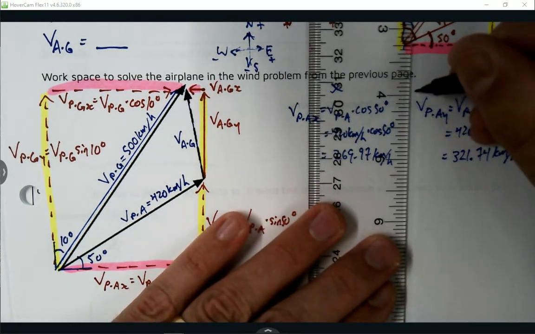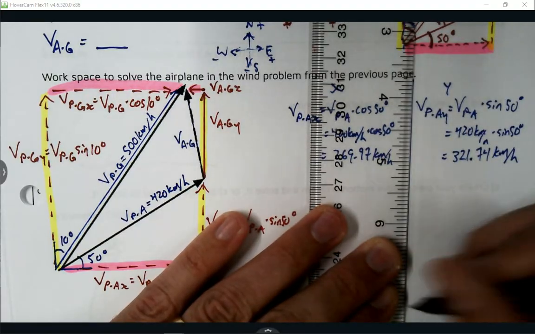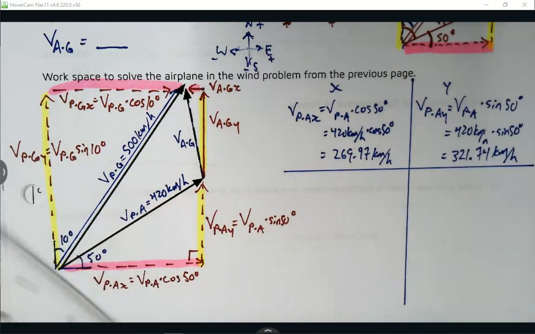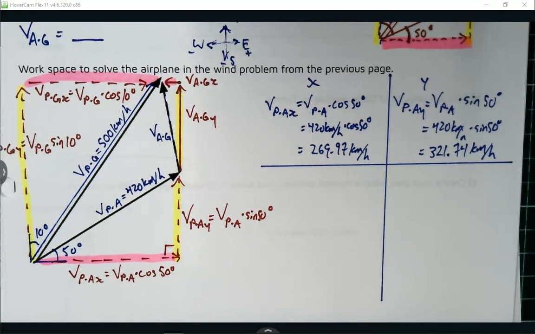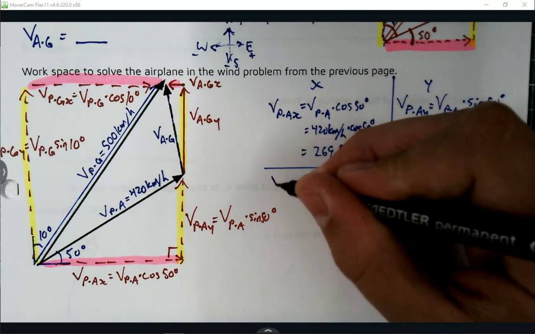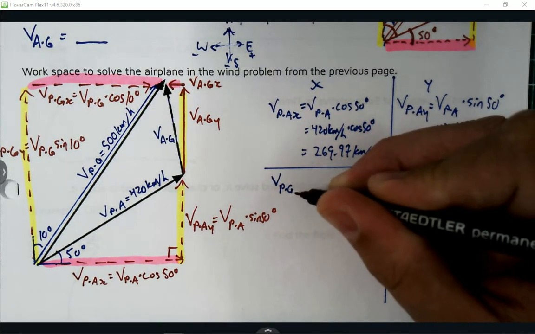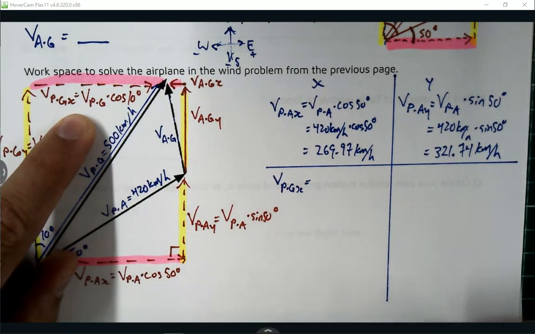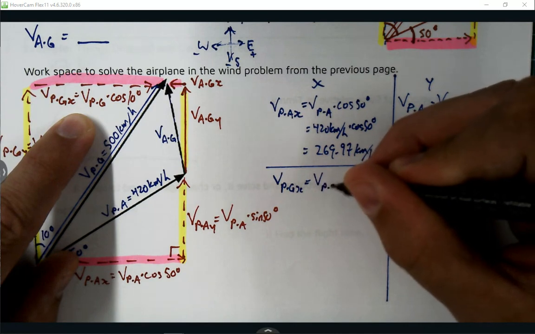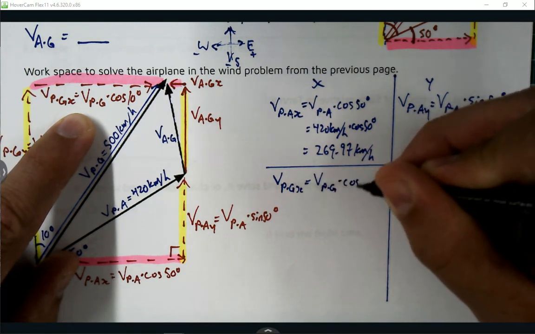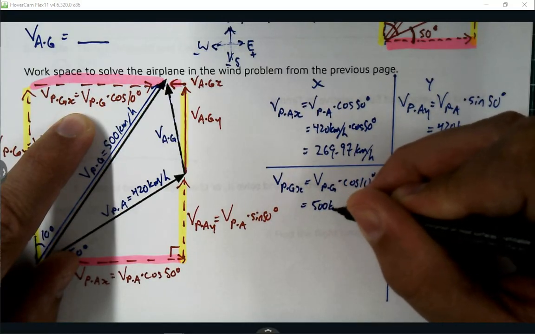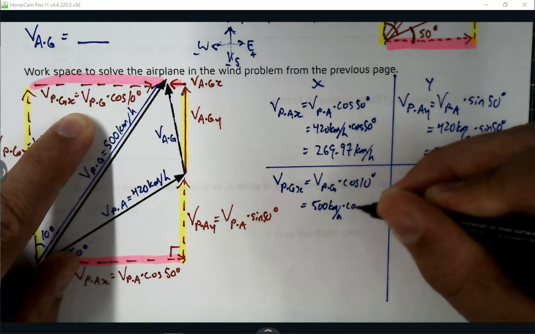But I really am going to be a spreadsheet kind of guy here. I want to make columns. I want to make rows. And I want to say, for VPG, there's a VPGX. And VPGX is going to be VPG times cos 10, or 500 kilometers per hour times cos 10.